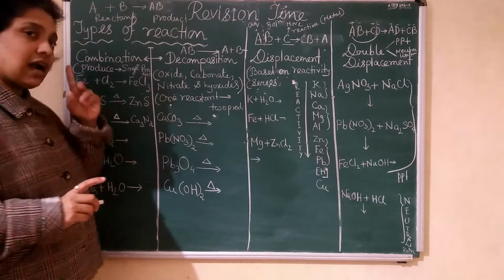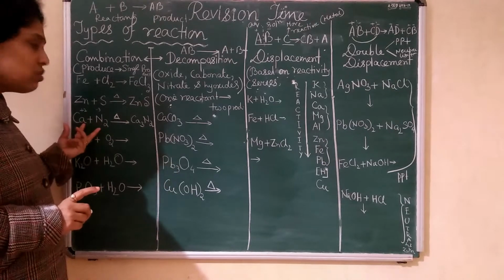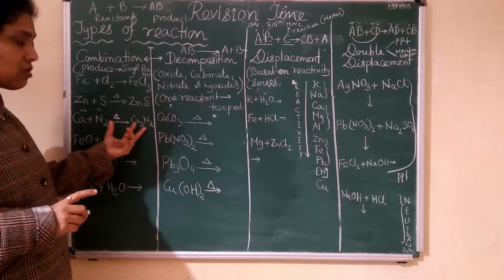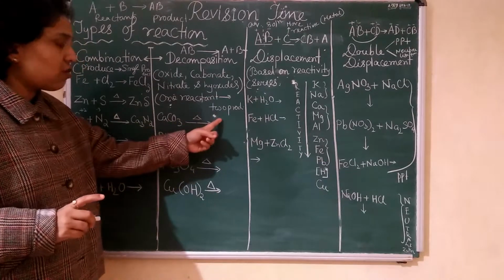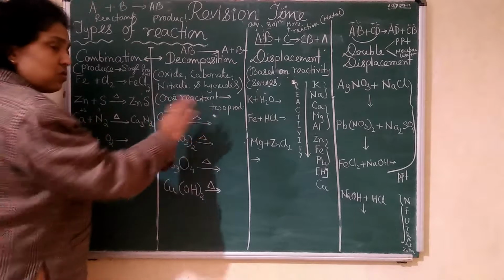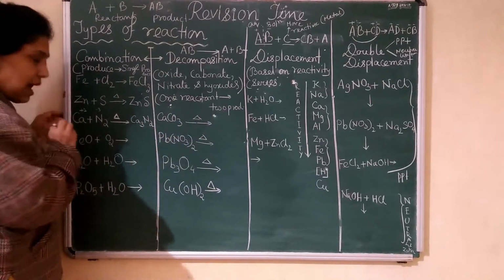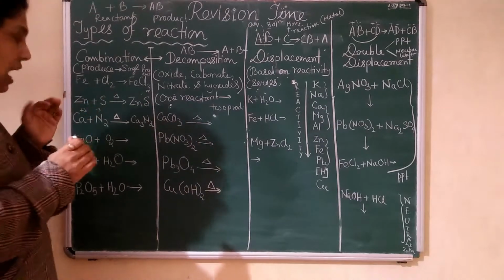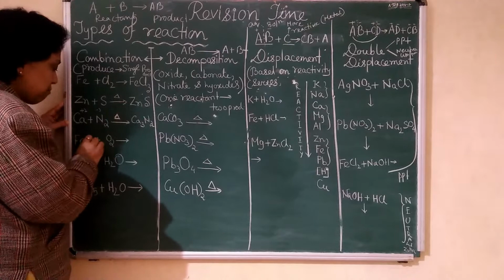First, identify the reaction. By seeing it only you will understand that 2 are there, and after the arrow it will give you a single product. Here 1 is there, and after the arrow it will break down into 2 parts. In the same way, Fe plus O2, this reaction is happening between oxygen and iron. So what will it be?